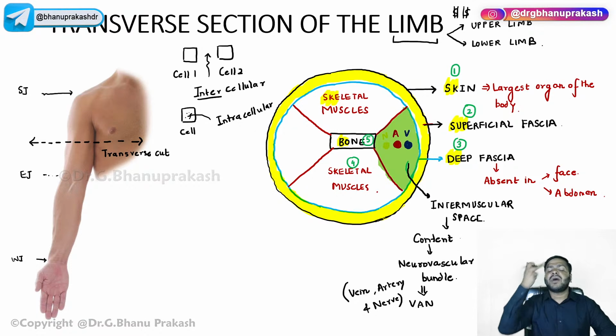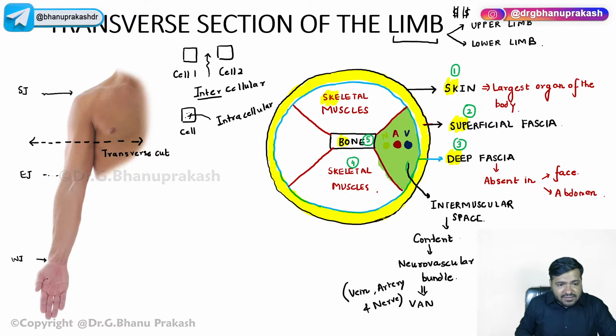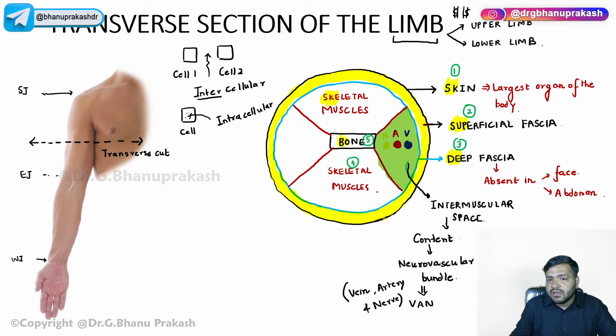Now, apart from that, guys, you also have to remember one more important thing: this intermuscular space is actually a hollow space, and you already know that any space will have its boundaries. For example, in your hostel room where you are sitting, you are surrounded by the walls.